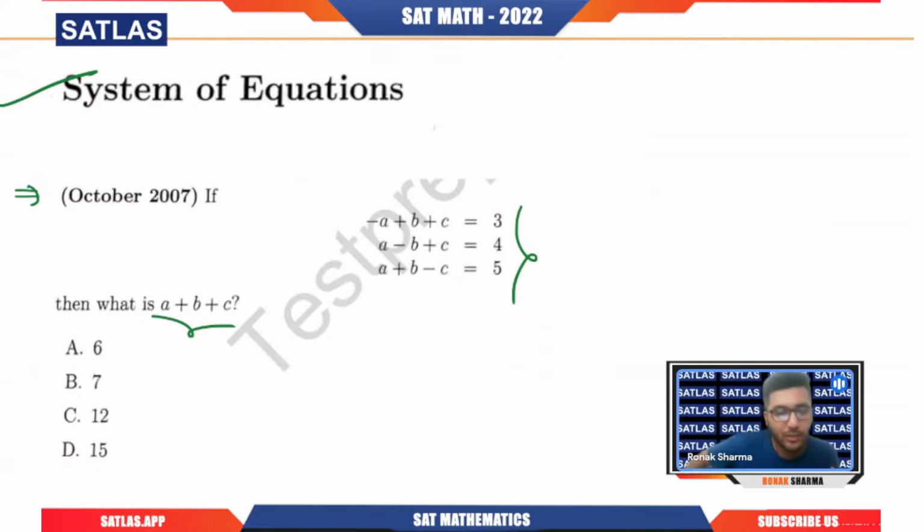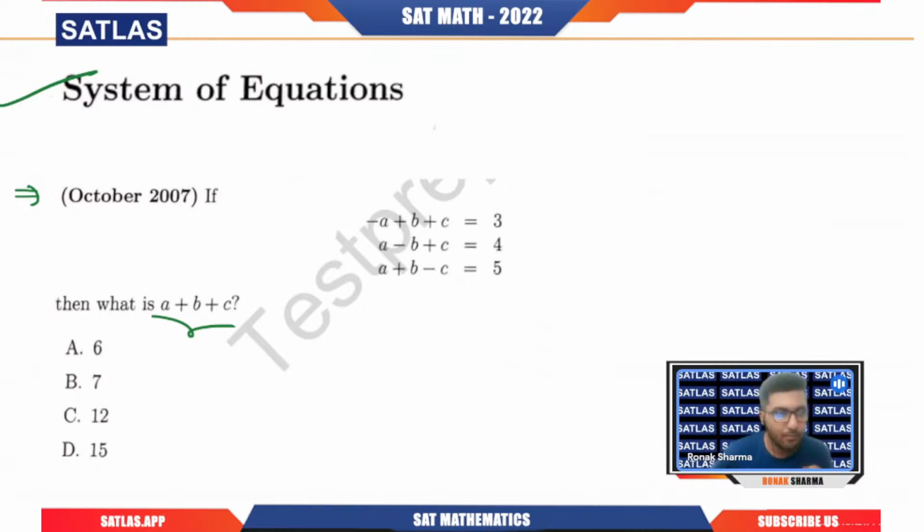Should we calculate the values of a, b, c separately, then put them in the expression a plus b plus c and give the value, or can we do something extra or unique to directly get the answer? For that you need to see the solution. Please focus on the screen.